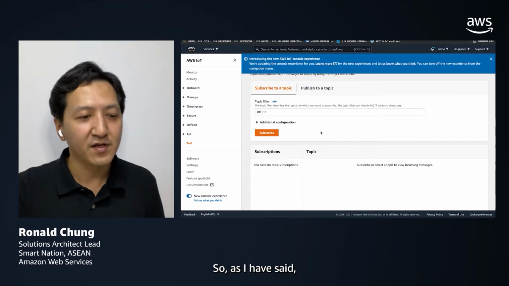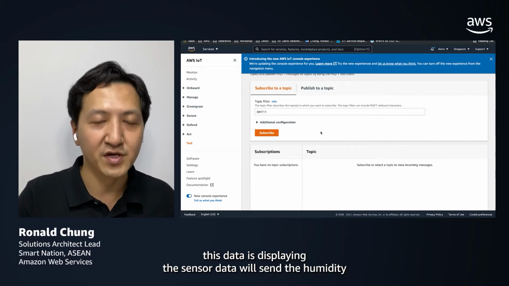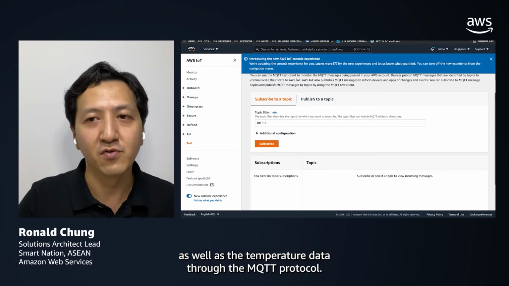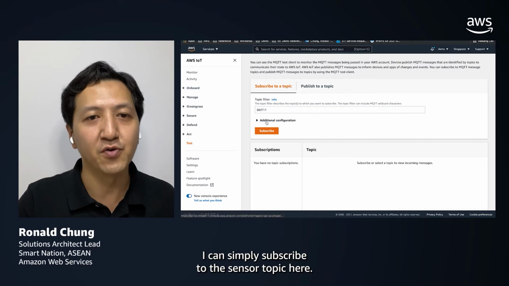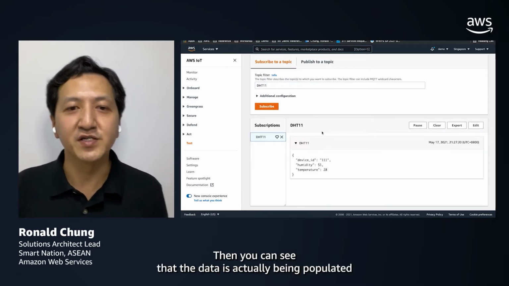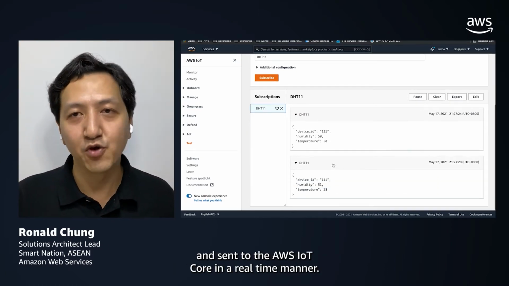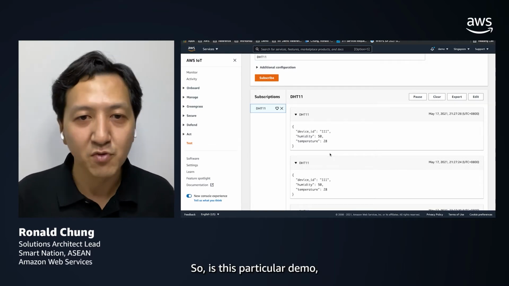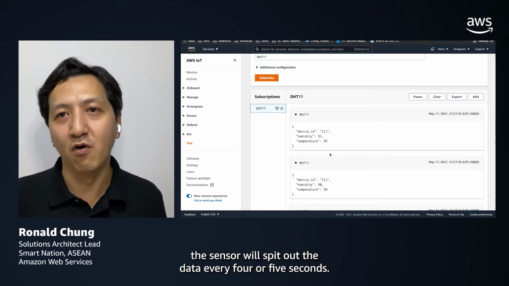As I have said, the sensor will send the humidity as well as the temperature data through the MQTT protocol. Through this IoT console, I can simply subscribe to the sensor topic here. And then you can see that the data is actually being populated and sent to AWS IoT Core in a real-time manner. In this particular demo, the sensor will spit out the data every 4 or 5 seconds.